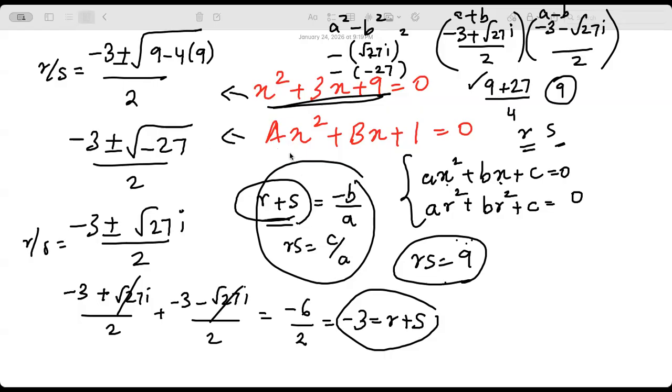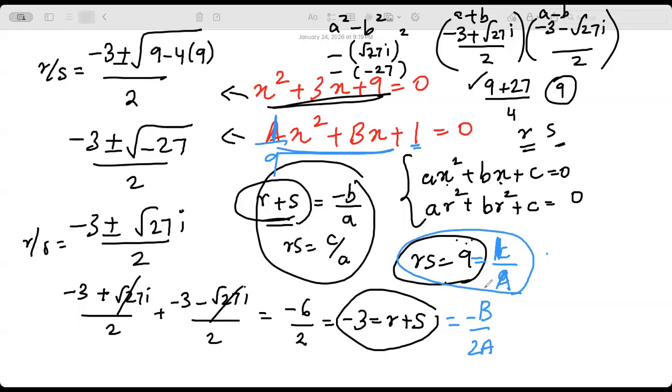Now, Seema, the sum of these roots is minus b by 2a. This is minus b by 2a. Whereas c by a is the product of the roots, right? C by a. C is already 1, right? So can I say a is equal to 1 by 9? Does it make sense? Okay, a equal to 1 by 9.